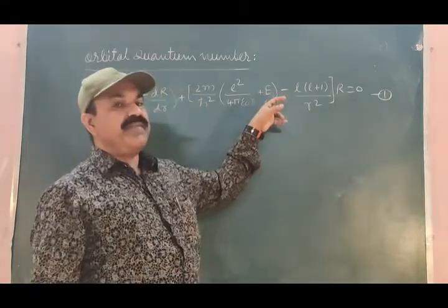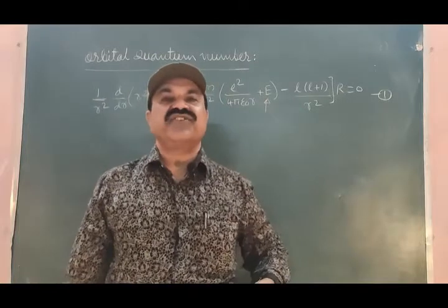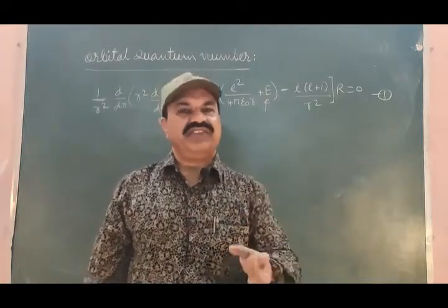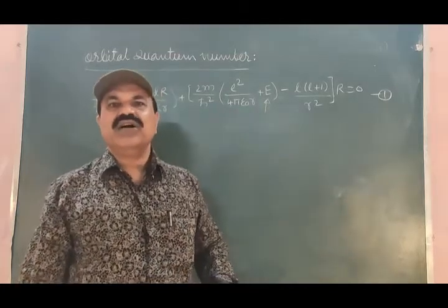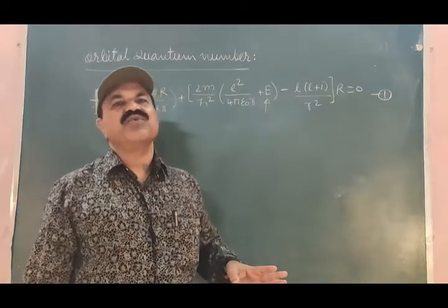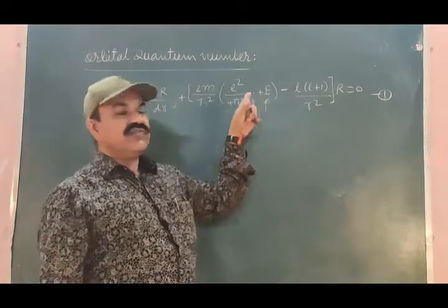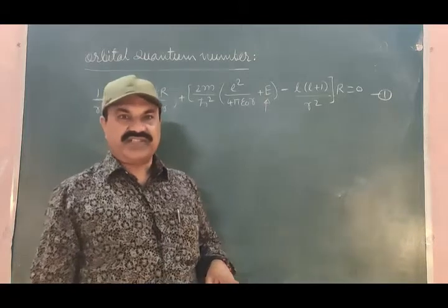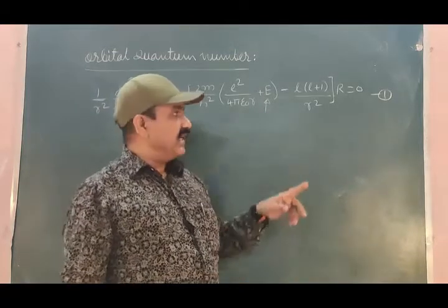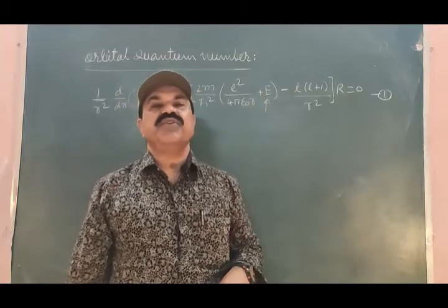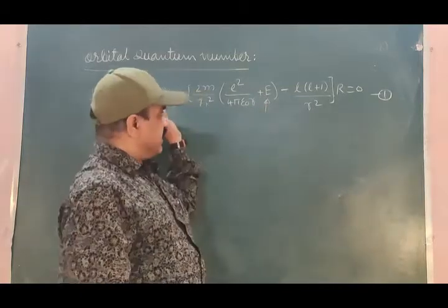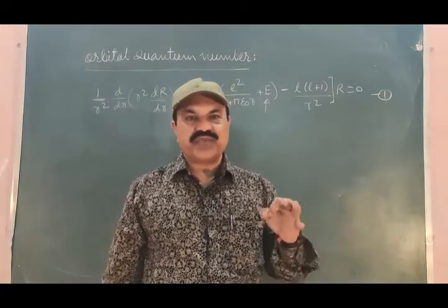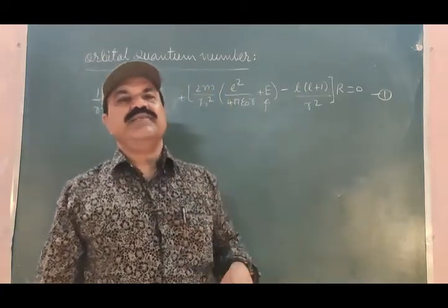As this is coming here, we cannot say that equation 1 is completely related with only the radial part of the electron's motion because of the term E. This is the contradiction. We have to remove this contradiction so that this equation can be expressed only in terms of the radial part.